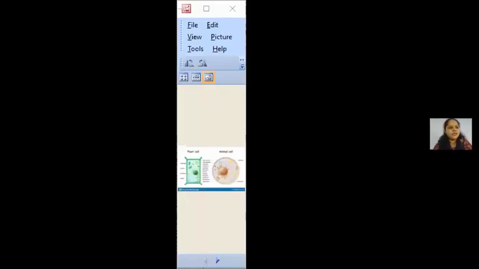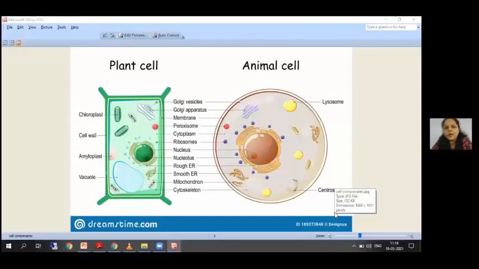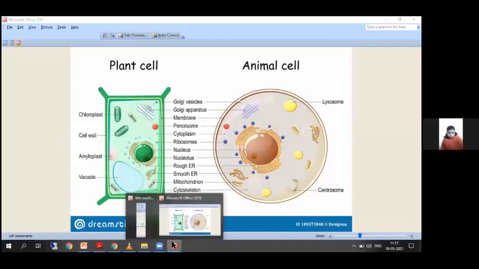Now first let us understand what is cell division. Cell division is nothing but the partitioning of a cell into two daughter cells. Now, let us see the image. Looking at these cells, this is a plant cell and an animal cell. Can you tell me what are the basic components of a cell? Cell membrane, then cytoplasm and the nucleus. Very good. So these are the three main components of a cell, right?